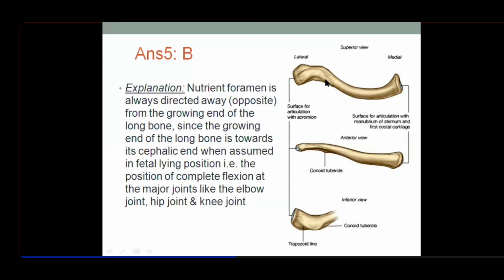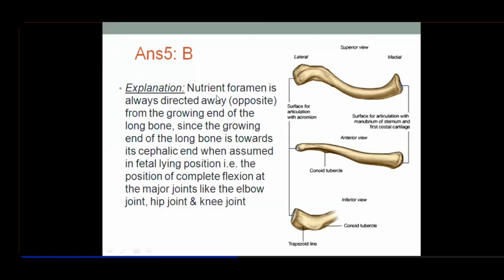By the way, what is the arterial supply for the clavicle? What is the nutrient artery to the clavicle? Tell me quickly. Suprascapular artery. I told you the suprascapular artery gives a nutrient branch to two bones here: one is the clavicle, another is the scapula. So both these bones receive blood from the suprascapular artery.